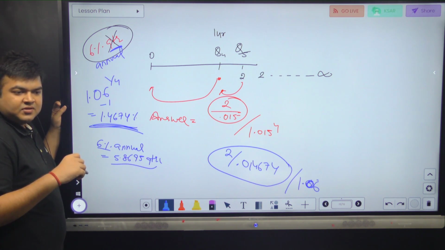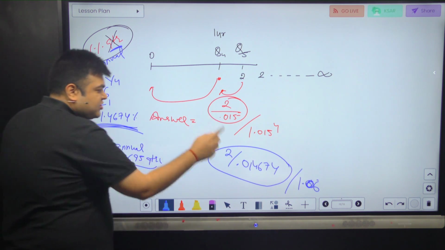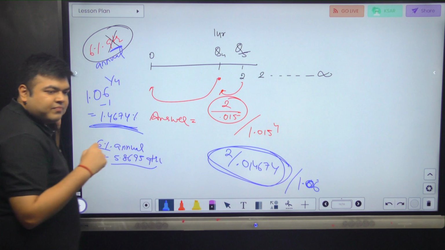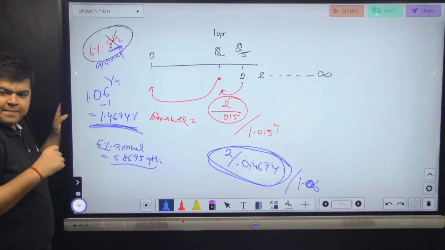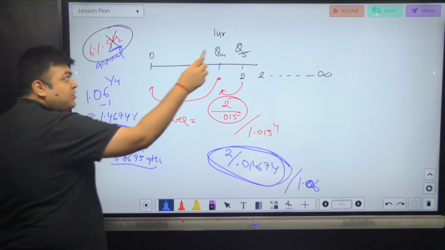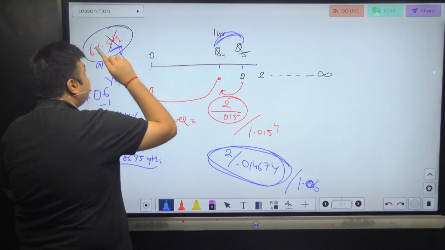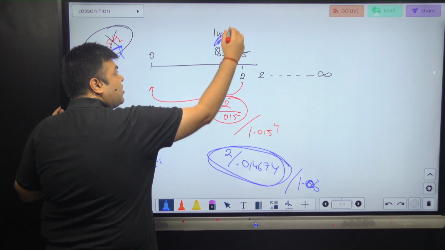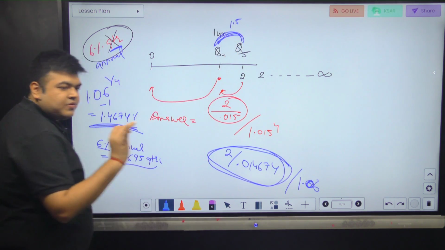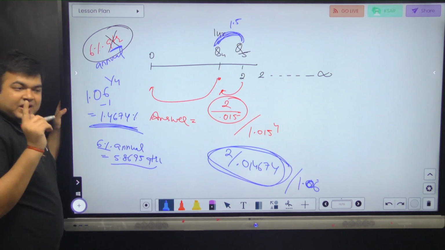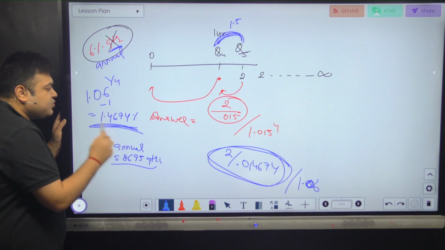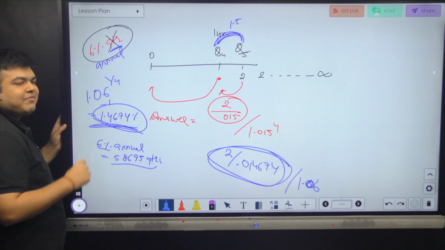Right? Got it? So 2 divided by 0.014674 is what my perpetuity will become at this time. Because the rate per quarter, in the first case, if 6% is quarterly compounding rate, per quarter is 1.5. 1 becomes 1.015 in 1 quarter. But if the rate is 6% per annum compounded annually, then 1 becomes 1.014674 in 1 quarter.